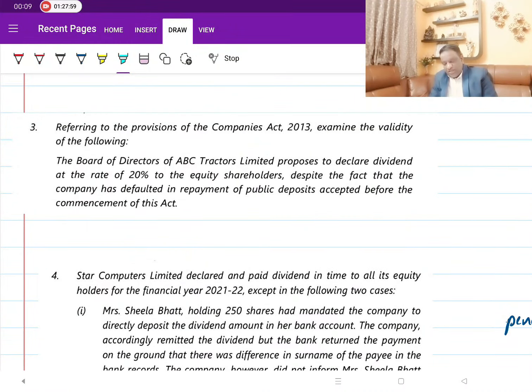Referring to the provisions of the Companies Act, examine the validity of the following. The Board of Directors of ABC Tractors Limited proposes to declare dividend at the rate of 20% to the equity shareholders, despite the fact that the company has defaulted in the repayment of public deposits. This is important. As we discussed, 2 sets of companies can't declare the dividend. One is Section 8, second is whoever are the defaulters of Sections 73 and 74, which deal with public deposits. Since they have defaulted, forget about 20%, they can't declare even 1%. They are prohibited from making the declaration of payment.